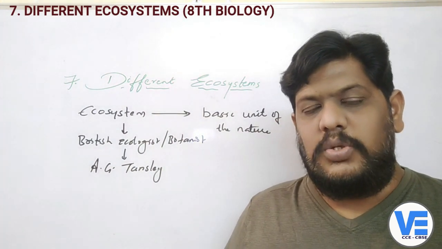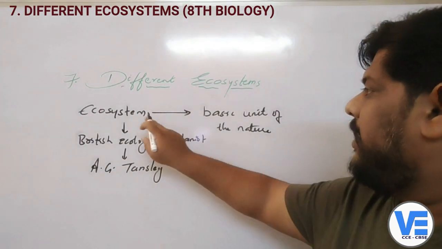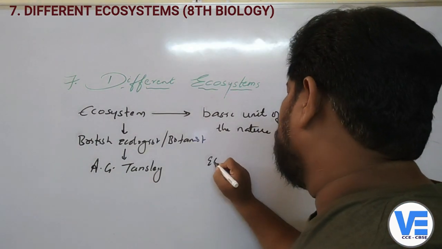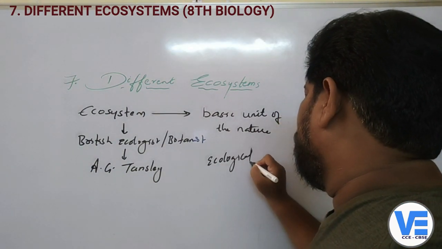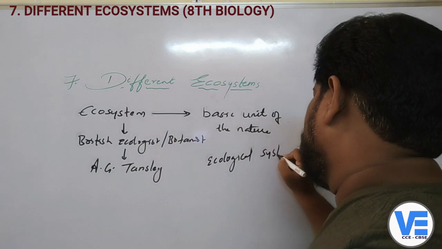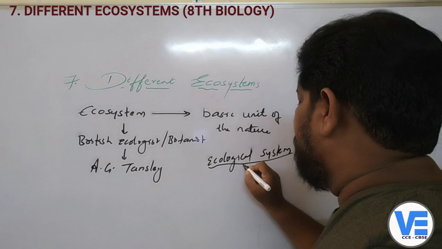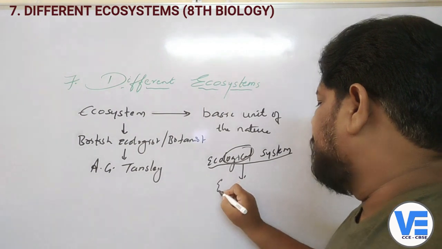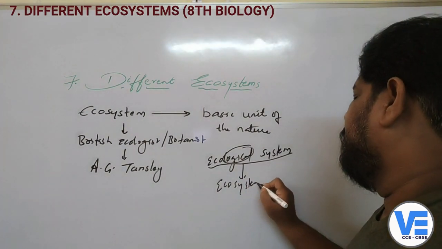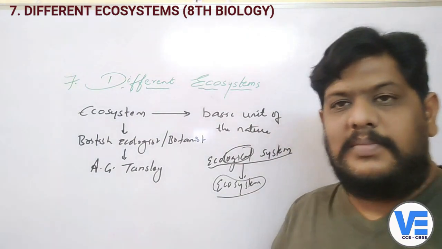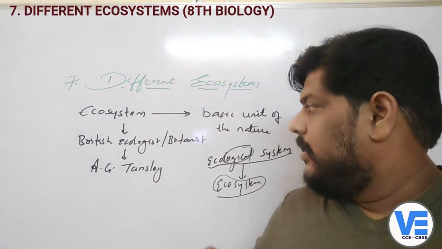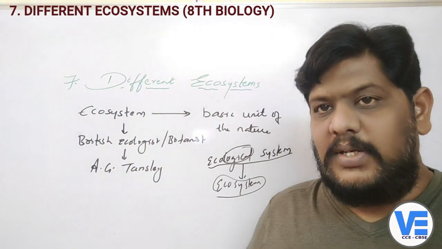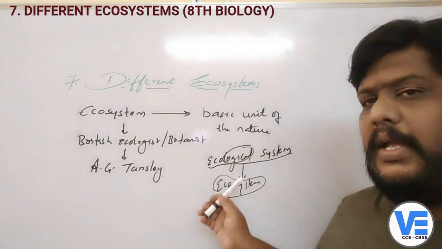He is the first person to coin this term, which is called the ecosystem. Actually, he reduced a word, which is called ecological system. He modified this word. He removed the "logical" and then he made it the ecosystem. So, who coined the word ecosystem? That is the British ecologist and botanist A.G. Tansley. He is the person who coined the word ecosystem.